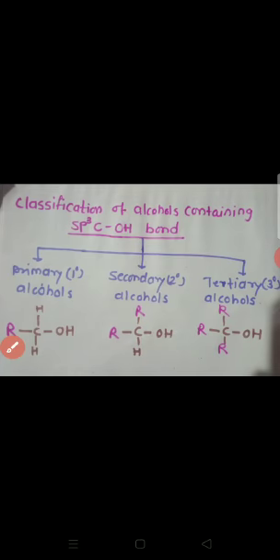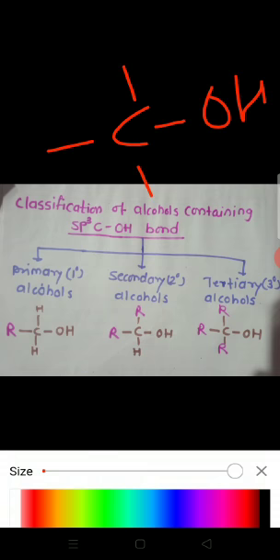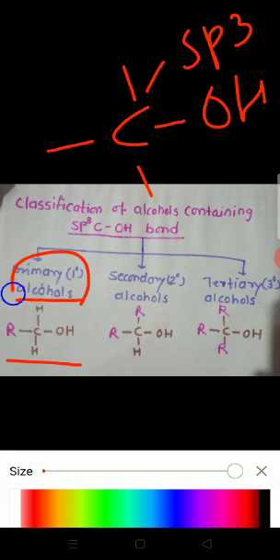Our next point is classification of alcohols containing an sp3 carbon atom attached to the OH group. See here, in this case, the carbon atom which is attached to the OH group is sp3. This is an sp3 carbon atom, but depending upon the nature of the carbon atom, these alcohols are also classified as primary alcohols, secondary alcohols, or tertiary alcohols.